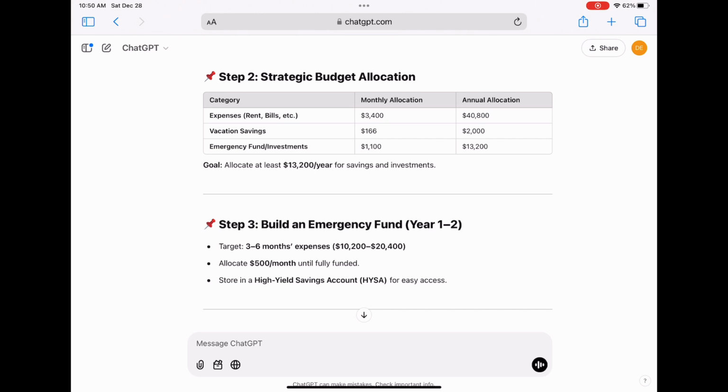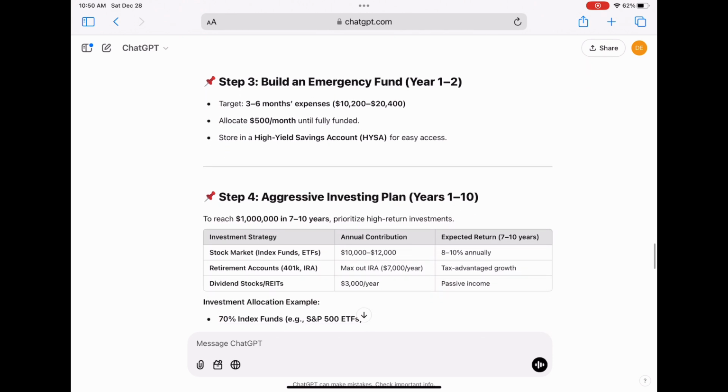Moving on to the next step, it is building an emergency fund. This is going to be year 1 to 2. We're aggressively making sure that we allocate expenses to build that emergency savings. For this person, it would be $500 a month. And once you get that amount, you're going to put it in a high yield savings account.